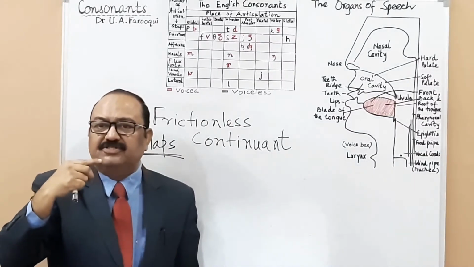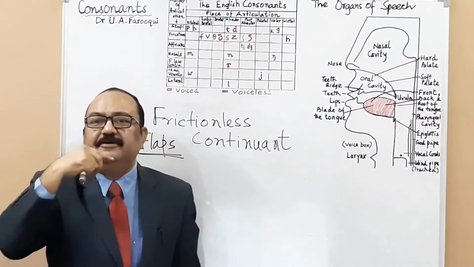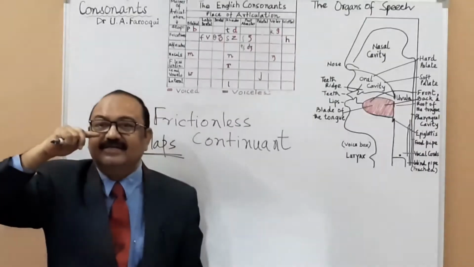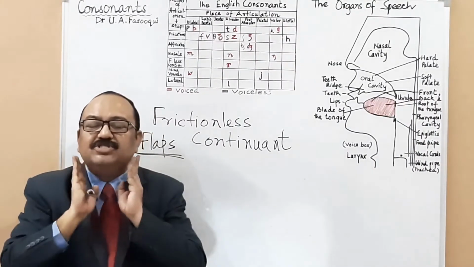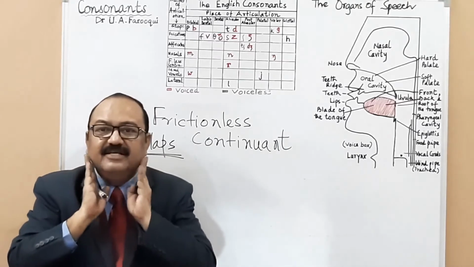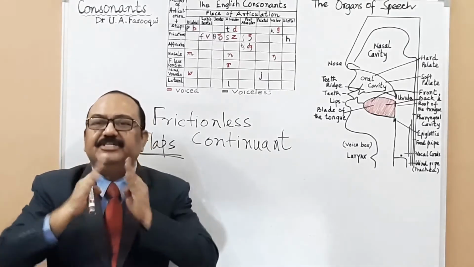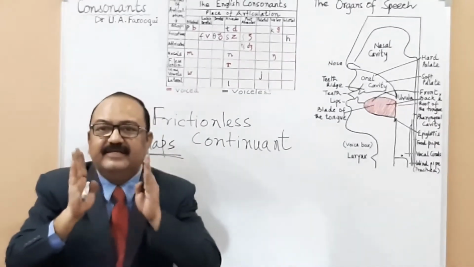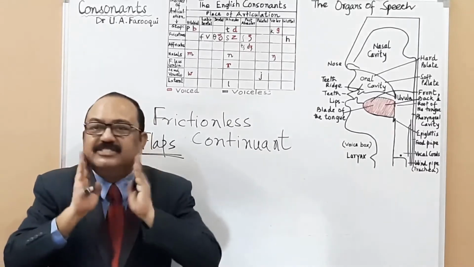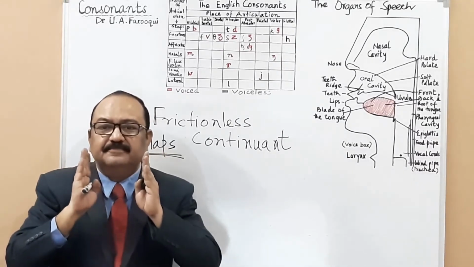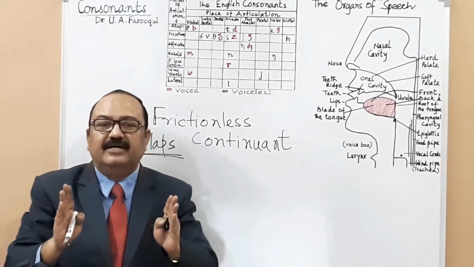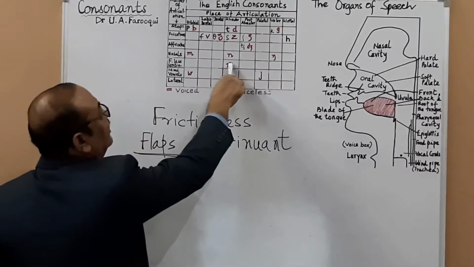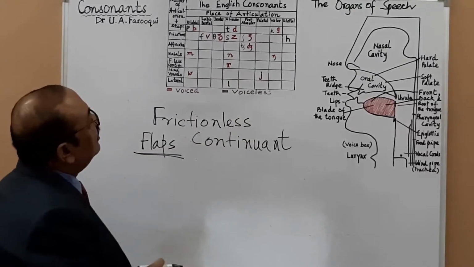This is how you pronounce. Look at me when I'm pronouncing. What are you doing to your tongue? You are rolling your tongue. You are curling your tongue. Is it not? So the air is released through both sides of the tongue, being left separated from the hard palate, because the tongue has curled upward. Air is releasing through the sides of the tongue. Is it fine? Okay. So this is the only frictionless continuant that we have in the IPA consonants.